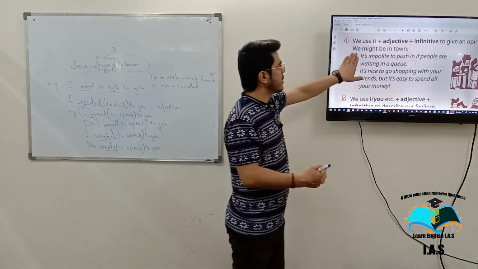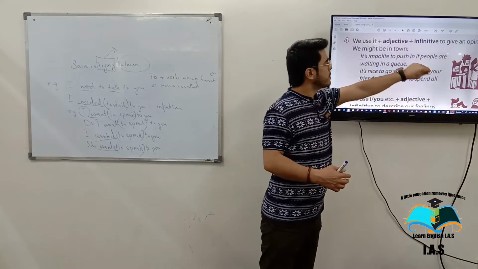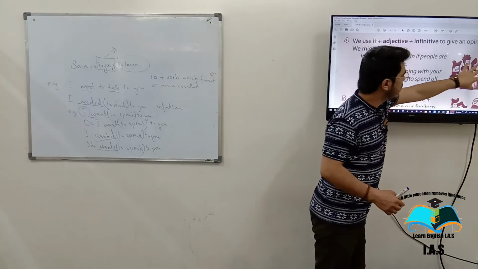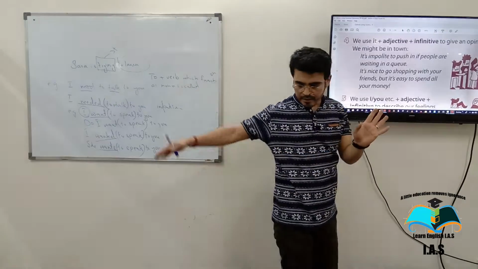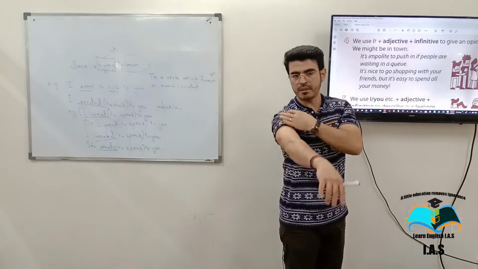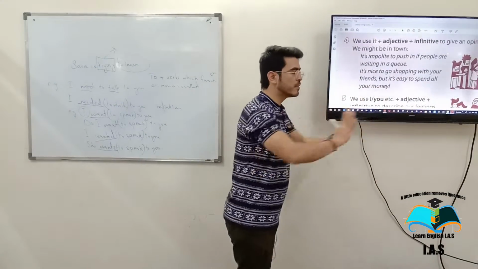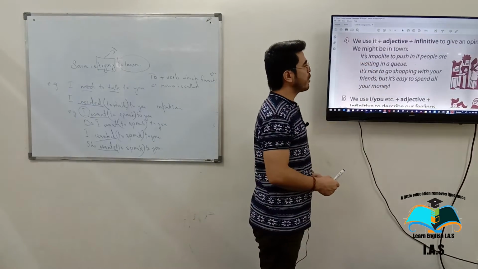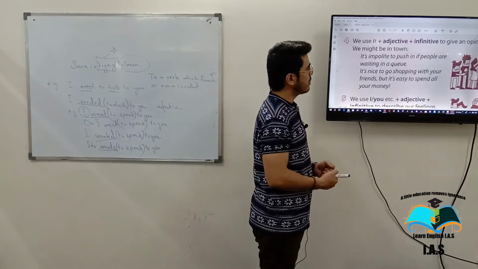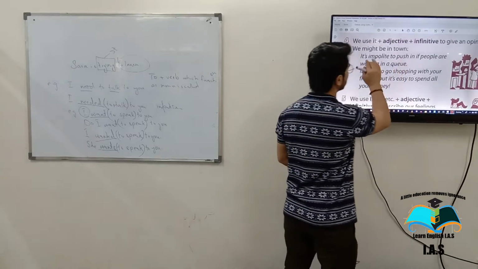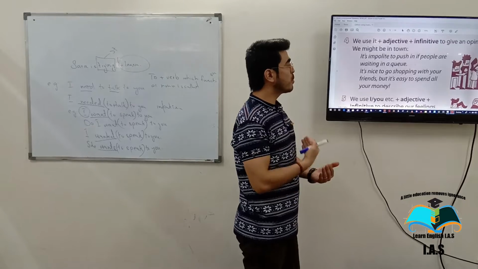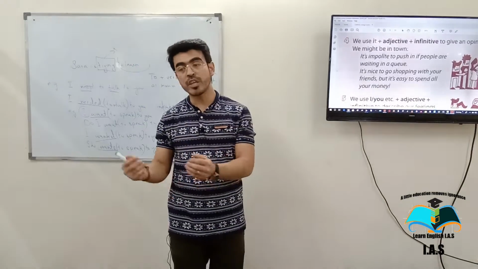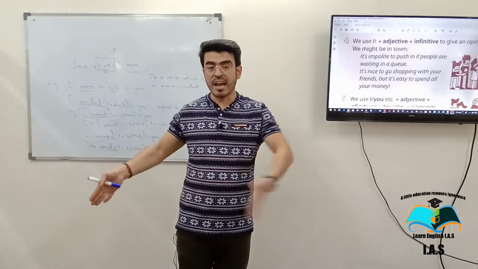Let me give you some examples. So this is what? A line. There is a line, 20-25 people are there. And you are doing what? You're pushing, right? So it is impolite to push in if people are waiting in a queue. Now, what is queue? Queue and line have the same meaning. It means in the line.